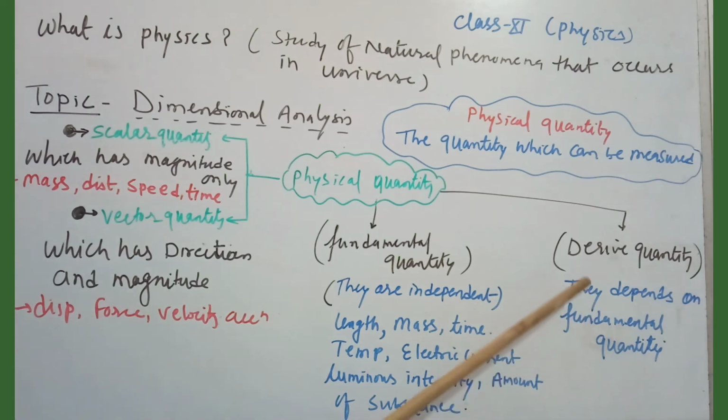And now the second one is derived quantity. A derived quantity depends on fundamental quantities. It means derived quantities consist of fundamental quantities. There are many derived quantities like velocity, area, volume, density, force. So except these 7 quantities, all the quantities are derived quantities. Okay.